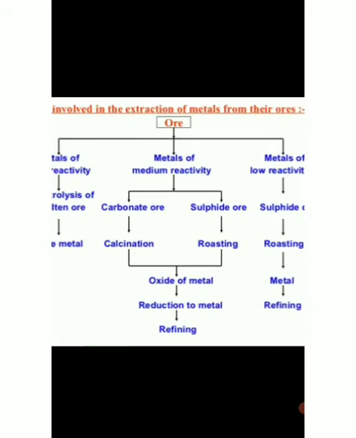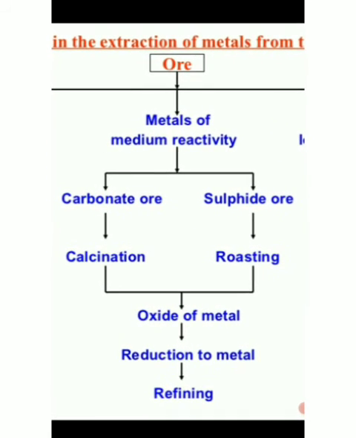Next, metals of medium reactivity. Metals of medium reactivity are of two kinds. These medium reactive metals are present in two different ores: one with carbonate ores, one with sulfide ores. We can extract carbonate ores by the calcination process. What is calcination and what is roasting, we are going to study in detail in the coming classes.